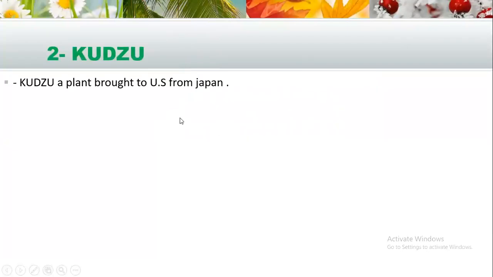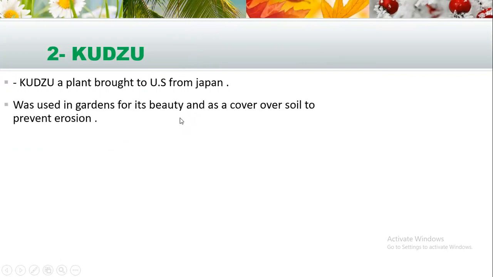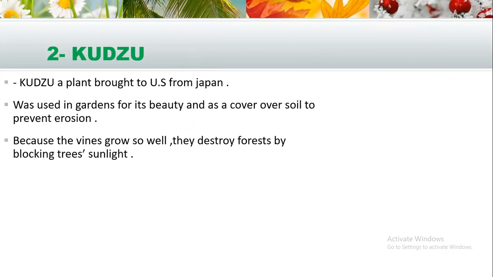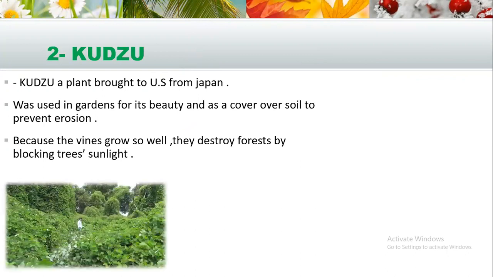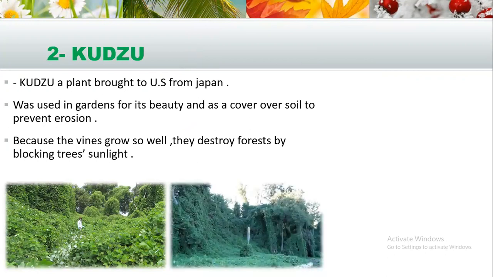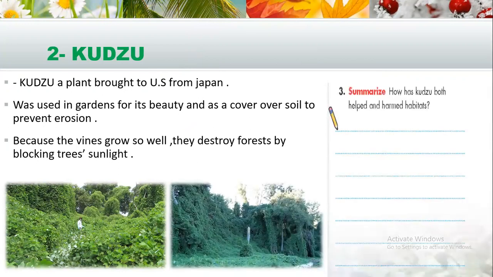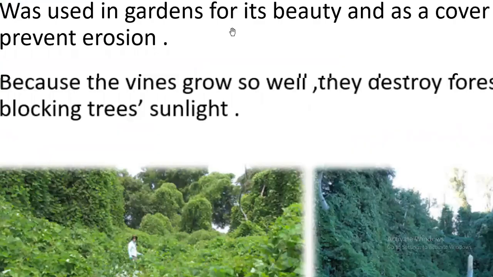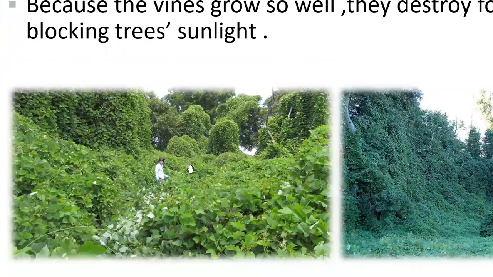The second example is kudzu. Kudzu is a plant brought to the USA from Japan. It's a non-native plant. This plant was used in gardens because it's beautiful and covers the soil to prevent erosion. Because the vines of kudzu grow so well, it starts blocking sunlight from the trees, and that causes the trees to finally die because no sunlight can reach them. Can you see how it spreads above and covers all the trees here, blocking sunlight from reaching them?